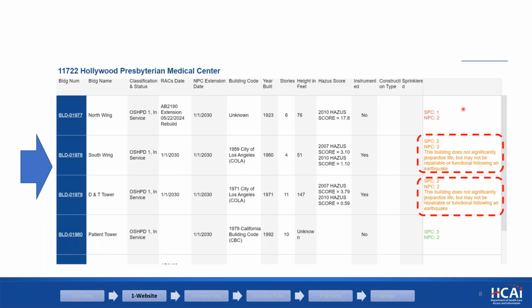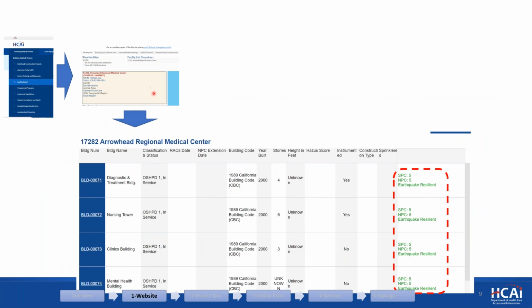So if you have an SPC2 in your inventory, this orange sentence pops up. And similarly for SPC5 and NPC5, the earthquake resilient, the green words appear. So if you recently went to our website and started seeing these, it's really an AB 1882 requirement.